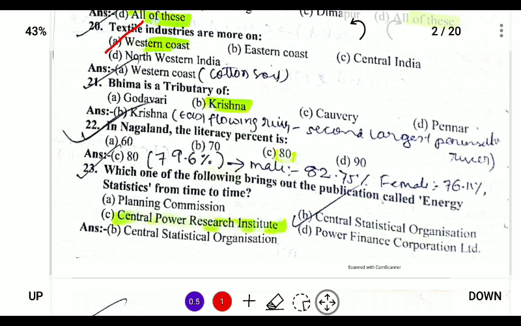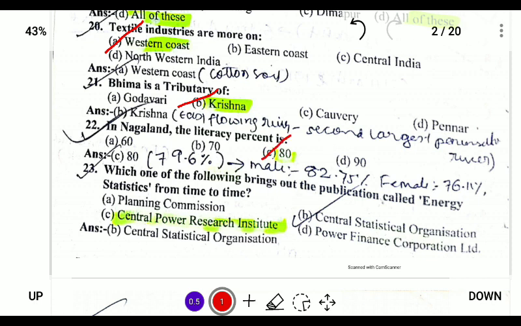Bhima is a tributary of which river? Bhima is a tributary of the Krishna River, the second largest peninsular river. Next, in Nagaland, the literacy rate is 79.6 percent according to the 2011 census. If we round off the figure, it is 80 percent.